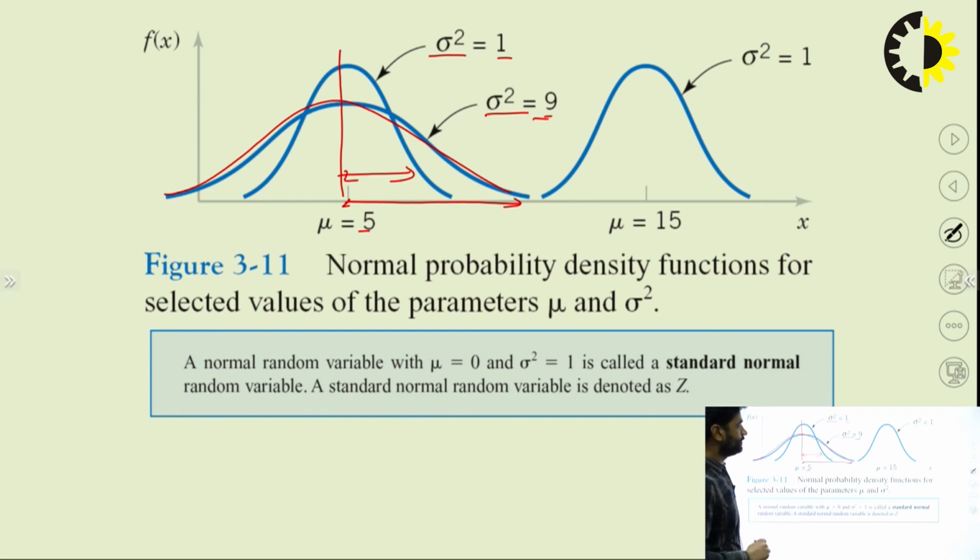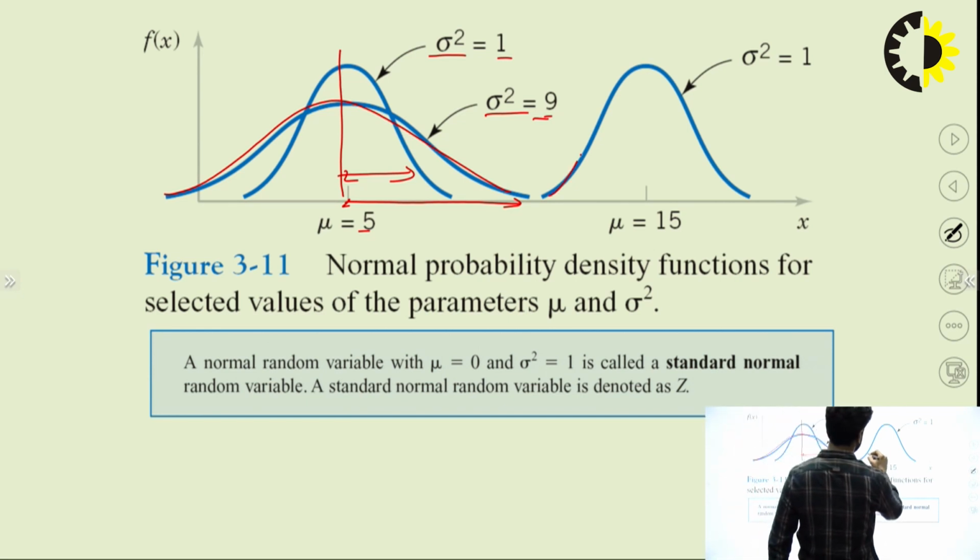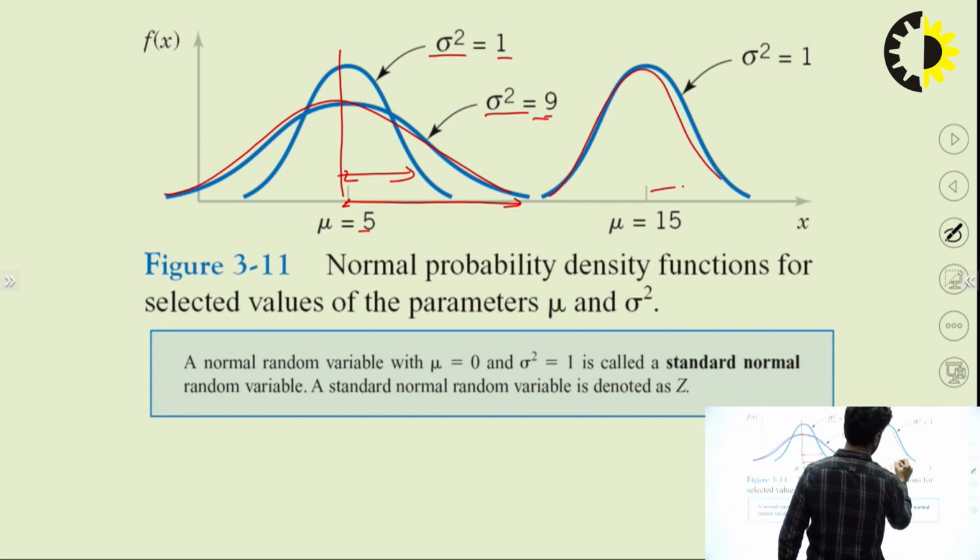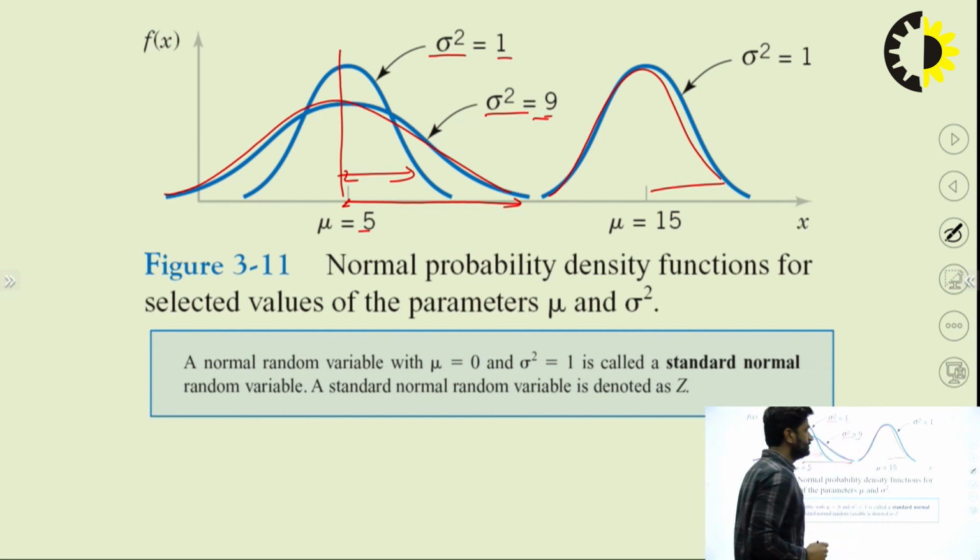Right. Now in another example, when mu is 15 and sigma square is 1, that is the variance. The more the variance, the more it is deviated from the mean value.